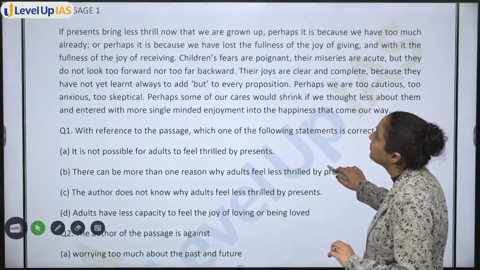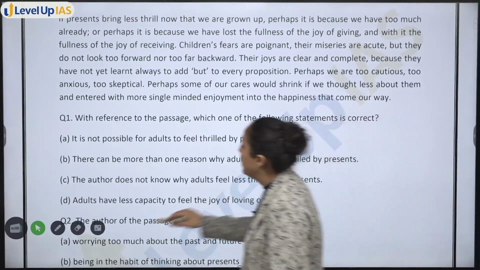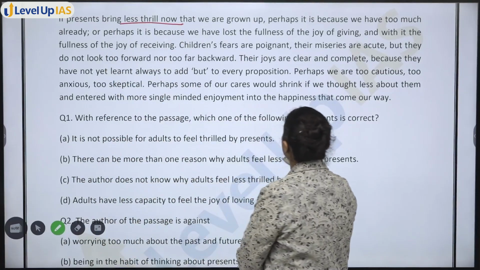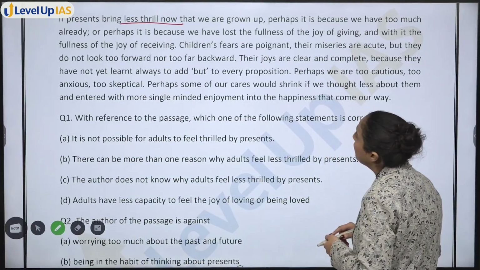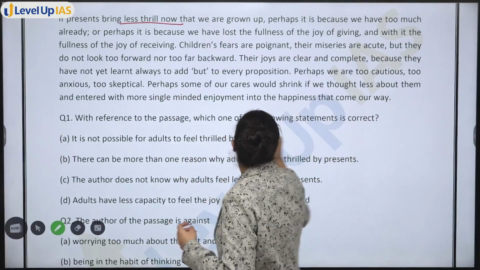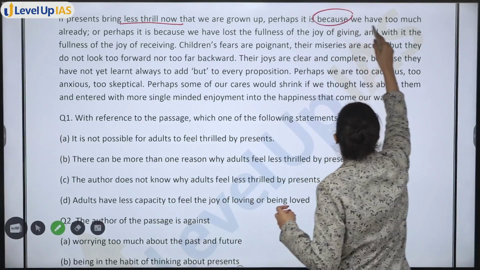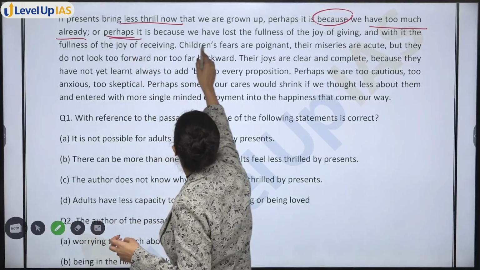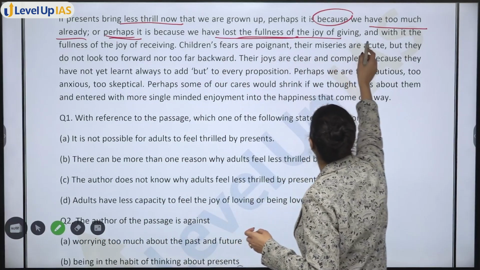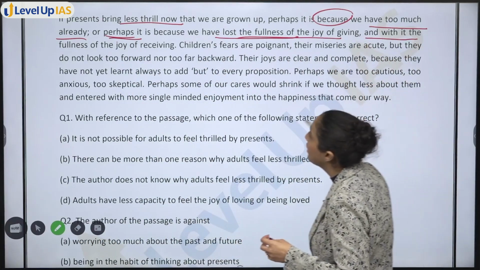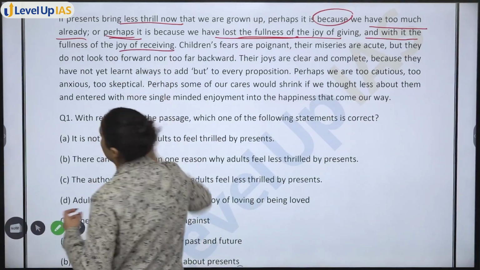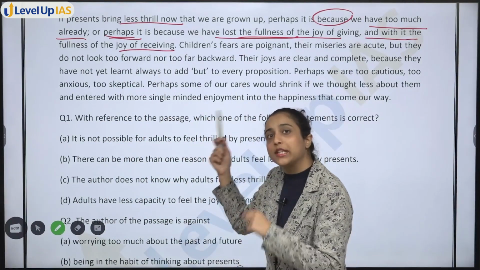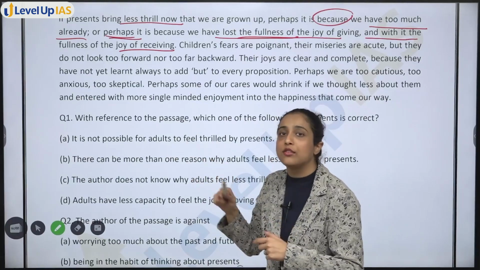Next, passage 1. You have, if presents bid less thrill, now that we are grown up, perhaps it is because we have too much already, or perhaps it is because we have lost the fullness of joy of giving and with it the fullness of the joy of receiving. Now understand, the author knows the reasons why.